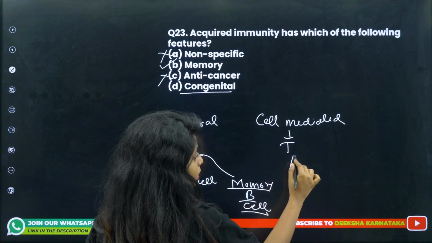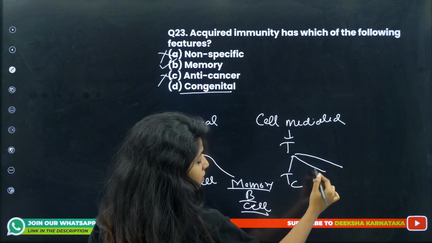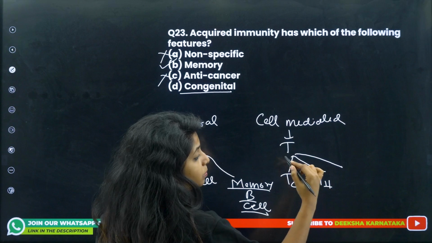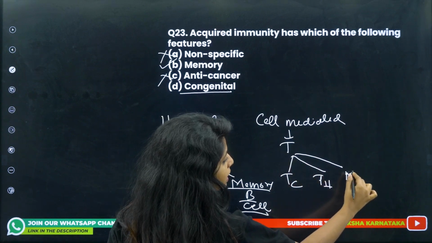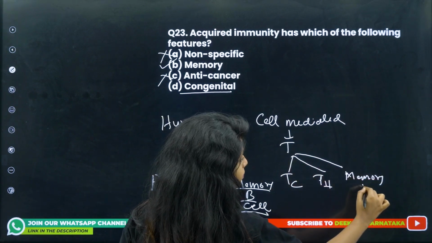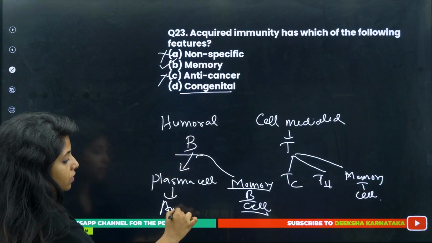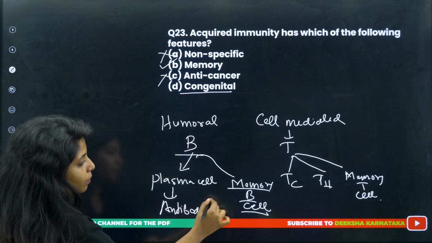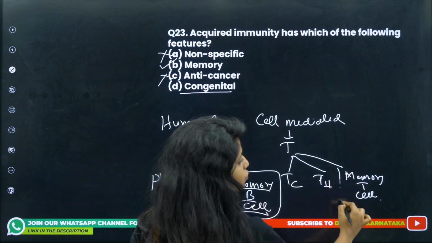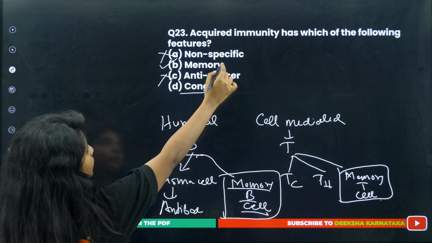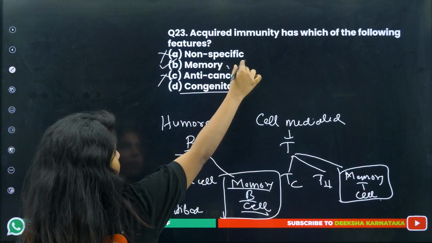Similarly, T cells also have different types: TC, that is cytotoxic cells, TH, that is helper cells, and then you have memory T cells as well. Plasma cells are the ones that release antibodies, but then you have memory also. So the next time any attack comes, you remember it. So acquired immunity, which has both of these responses, has memory.